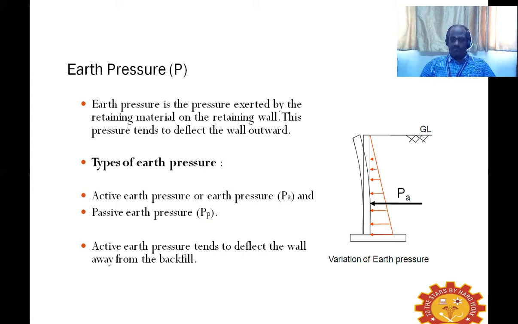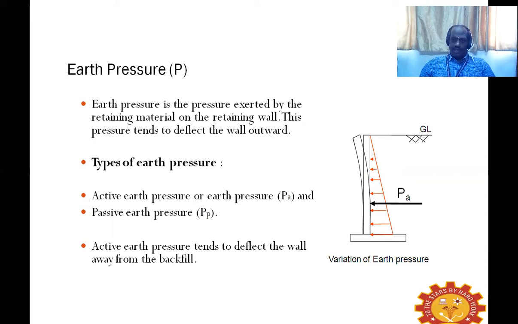From the diagram we can see the pressure will act at 1/3 height of the wall, and the active earth pressure is denoted by P suffix A. We have passive earth pressure. Whatever active earth pressure is acting, there will be an opposite force, termed the passive earth pressure, that will come into action.